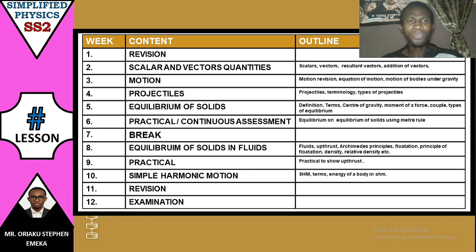So the next topic is motion. Here we are going to be talking about revision of motion, equation of motion of bodies under gravity. Then we'll jump over to projectiles, where we'll talk about the terminologies, the various types of projectile, and talk about time of flight, maximum height, range, and the rest of them.